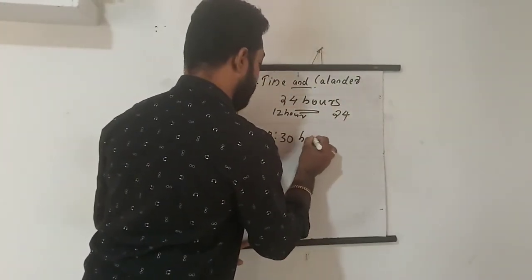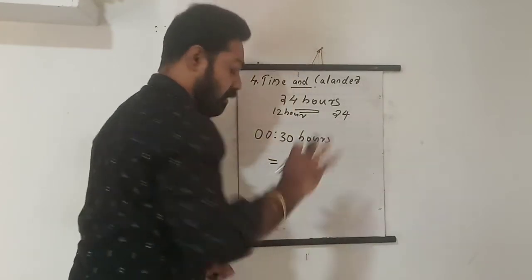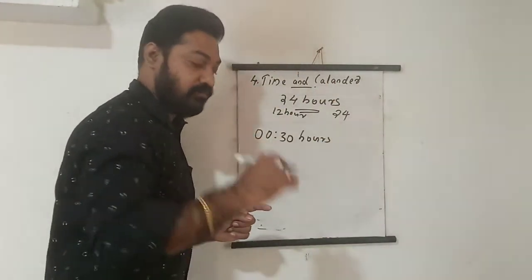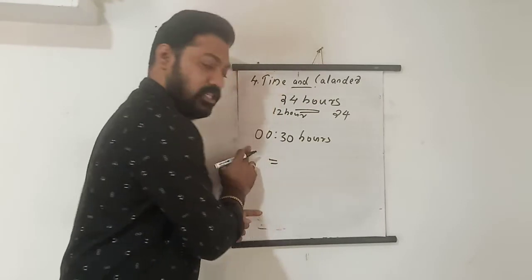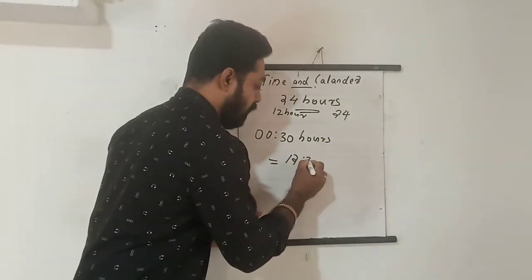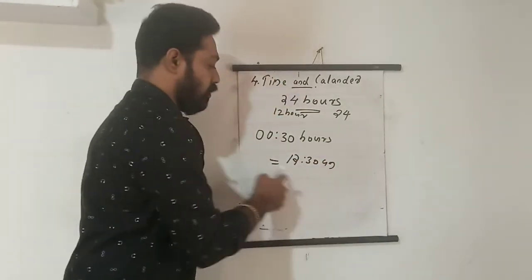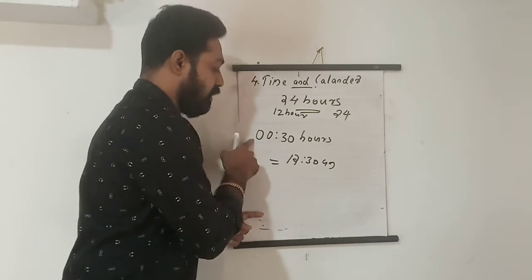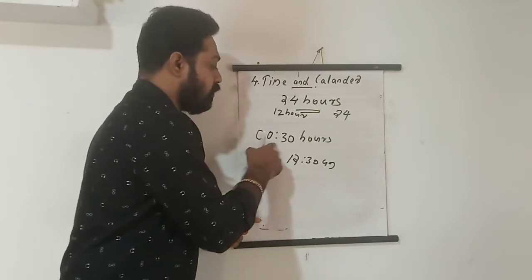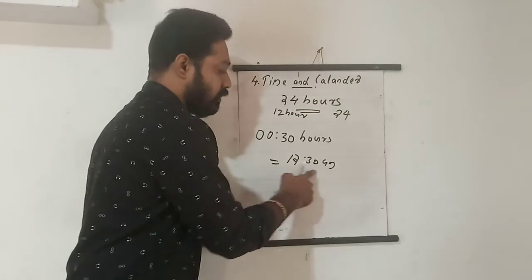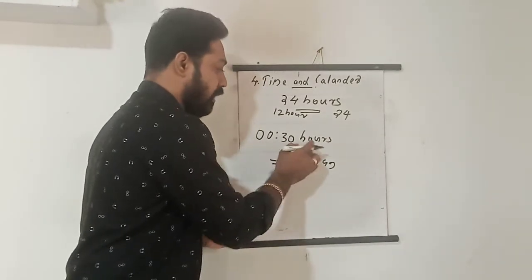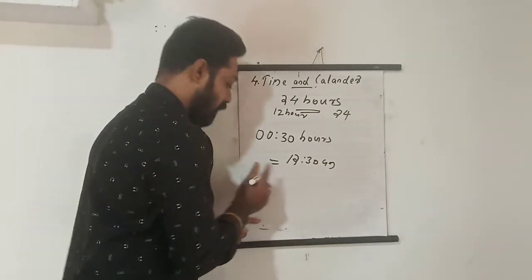For example, 0030 hours, to convert into AM format, 00 means it is 12. So we can write it as 12:30 AM. Isn't it? So 12:30 AM, in 24 hours, we will write as 00:30 hours. That means 12:30 AM. Understand? 00:30 hours means 12:30 AM.